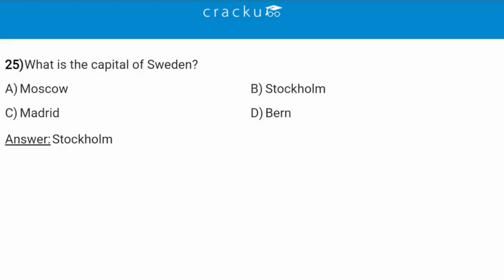What is the capital of Sweden? So the capital of Sweden is B, Stockholm. Stockholm is the capital of Sweden, and it serves as its political, cultural, and economic center. And it also houses the Swedish government, parliament, and royal institutions. So option B, Stockholm, is the correct answer.